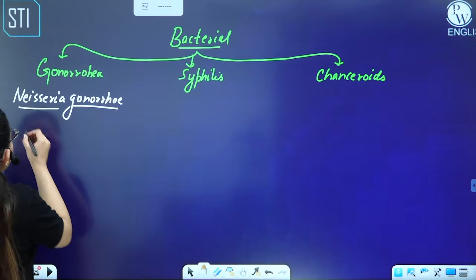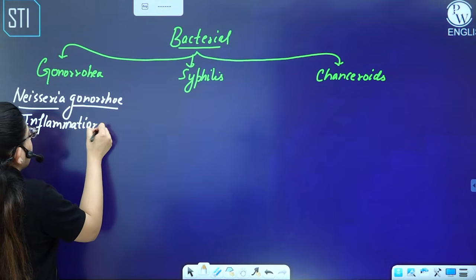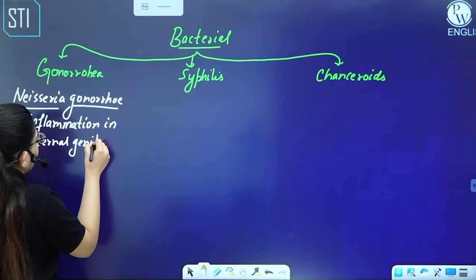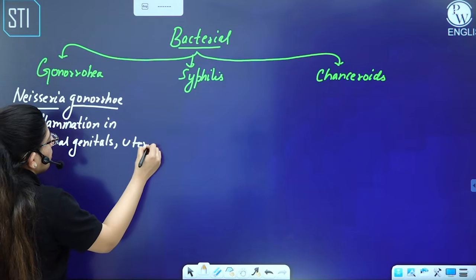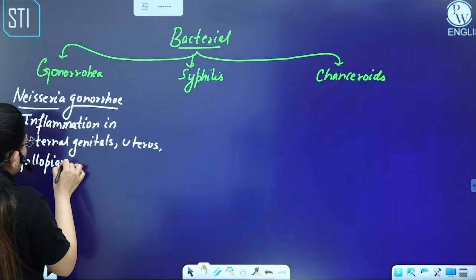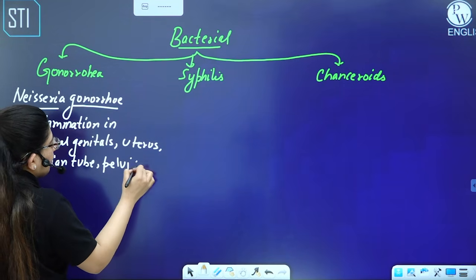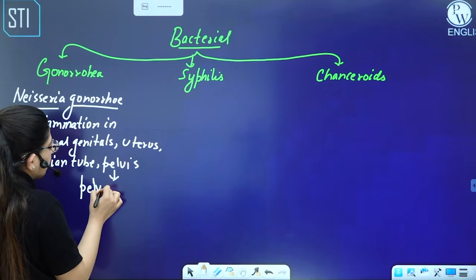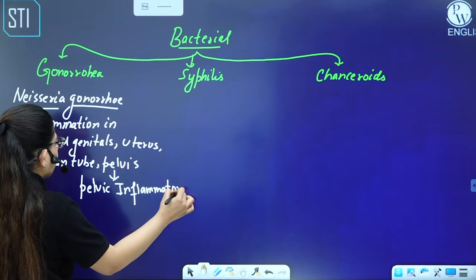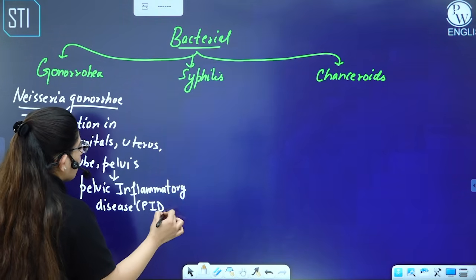So what happened here is inflammation in external genitals, uterus, then we have fallopian tube, then we have the pelvis. And when it is pelvis, you call it as PID, pelvic inflammatory disease, which is PID, right?